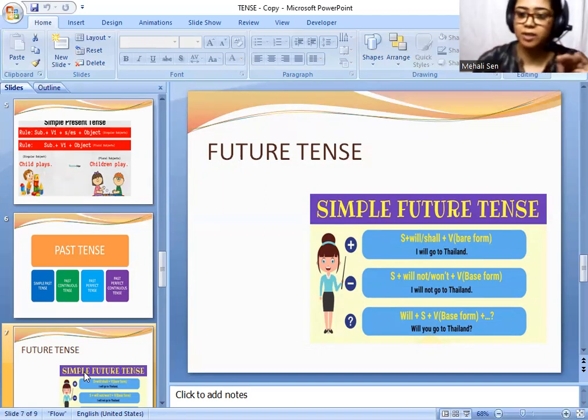Plus what should be our auxiliary verb? Am, is, are in the present tense. Next, always put the continuing form V4 as our main verb. Okay, so V4 is what? V4 is nothing but V1 plus ing, plus object or other words. Okay, so we have now described present continuous tense.